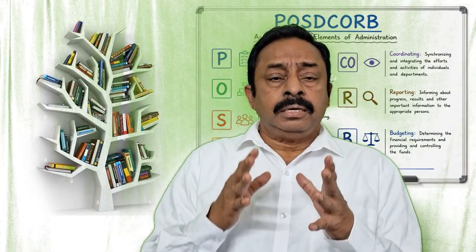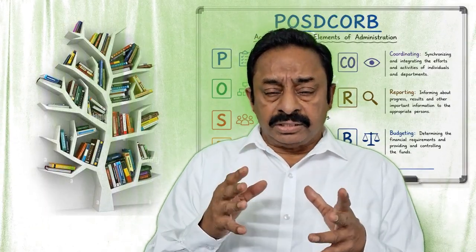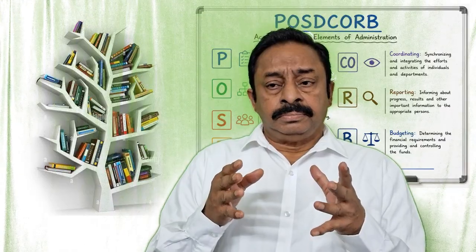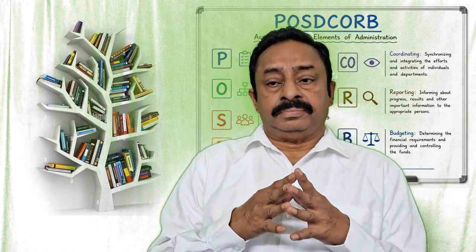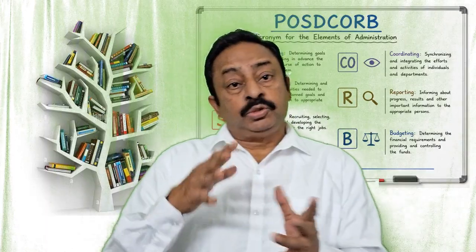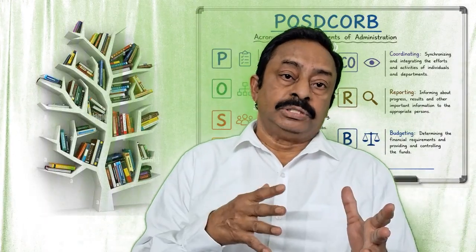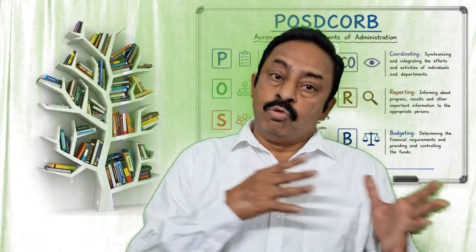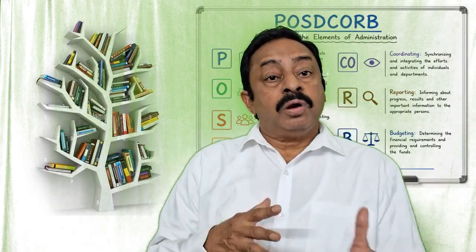Organization is the process of arranging people, tasks, resources in a systematic way. When you plan something, to achieve these plans, you should arrange things. Who will do it? Which department will do it? Who can control this? Who has the authority?